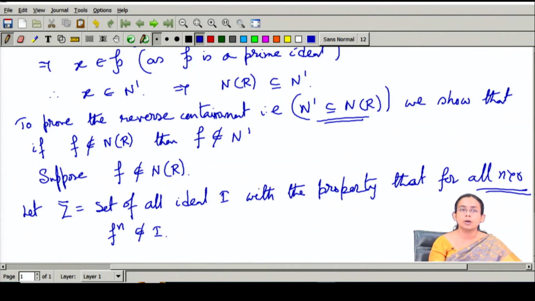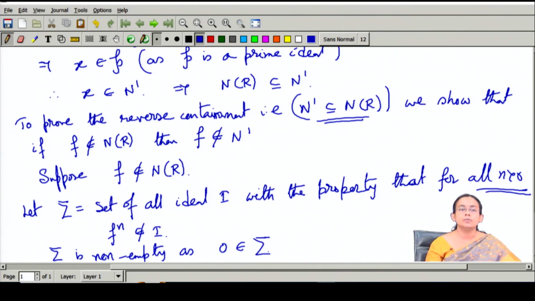Why? Because 0 belongs to this set, because f to the power n is not equal to 0. So sigma is non-empty, as the ideal 0 belongs to this set sigma.